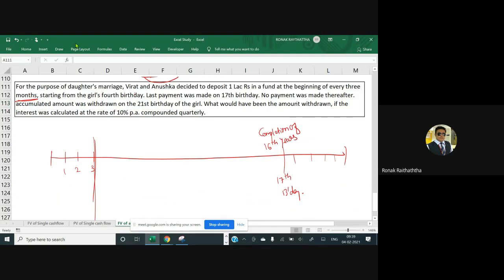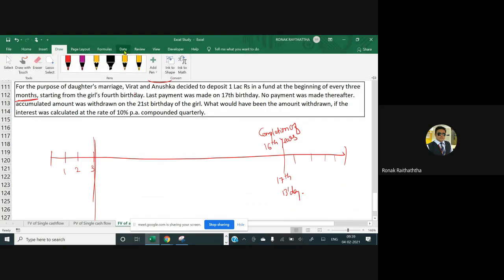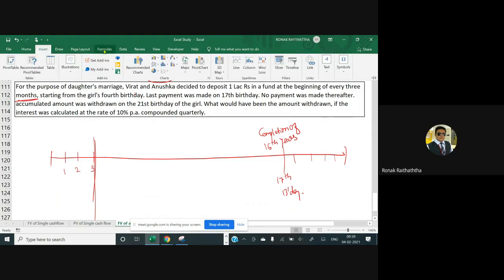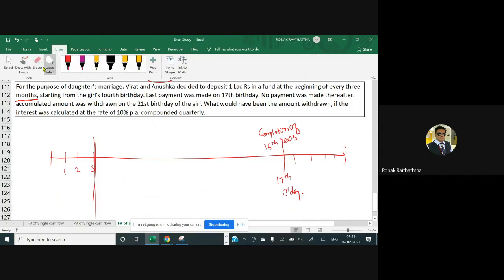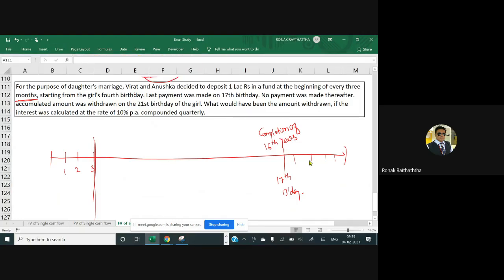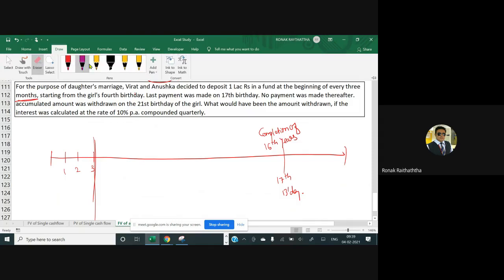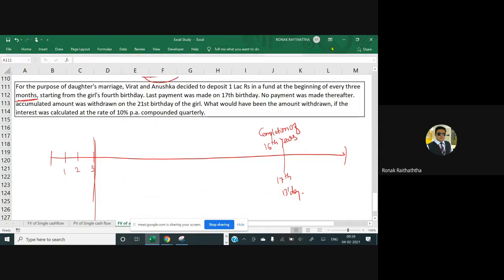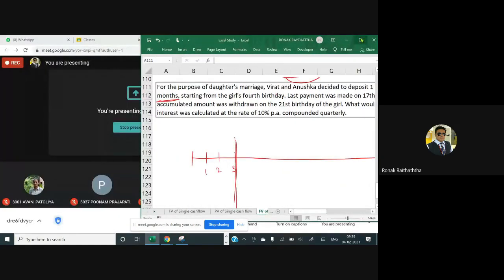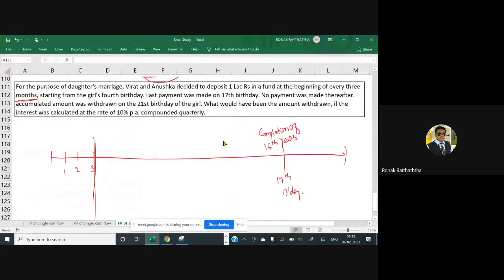So let me remove one over here. Do not worry, I'll explain this again. Okay, so here comes the completion of the 17th, then the completion of the 18th, completion of the 19th, and completion of the 20th.